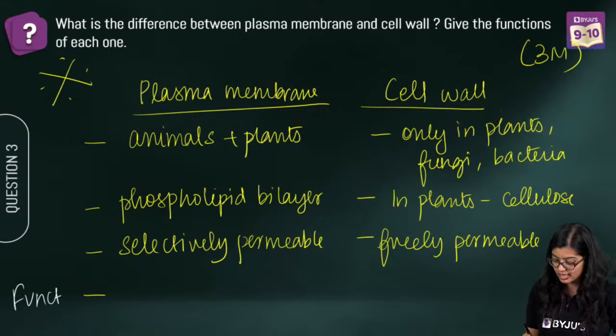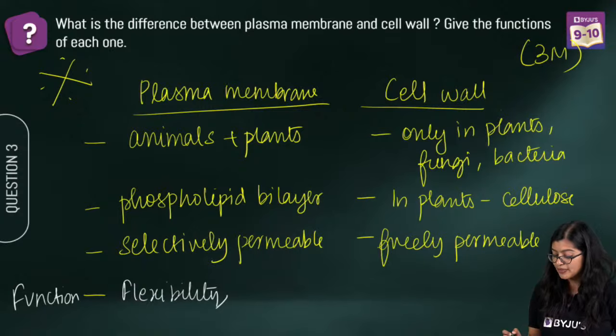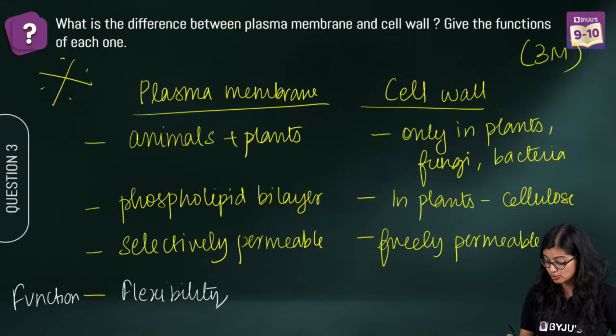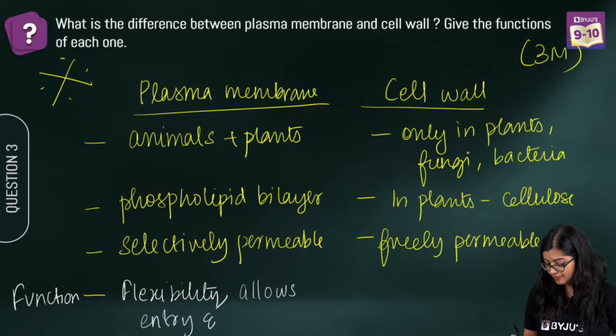So function is, of course, we see that it provides flexibility, right? It provides flexibility. Then we also see that this is responsible for the movement or allows entry and exit of substances, right?